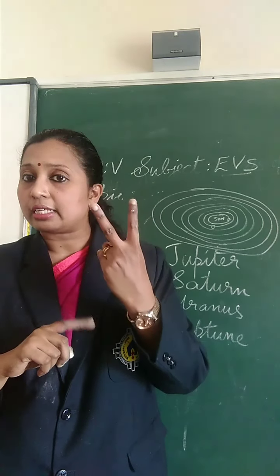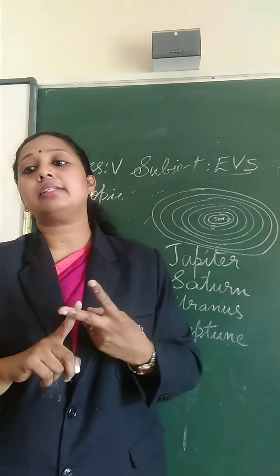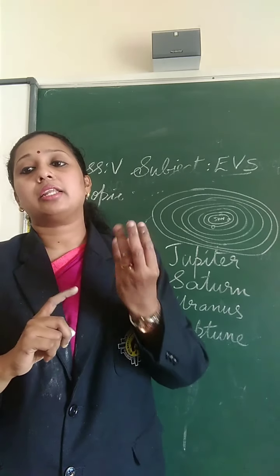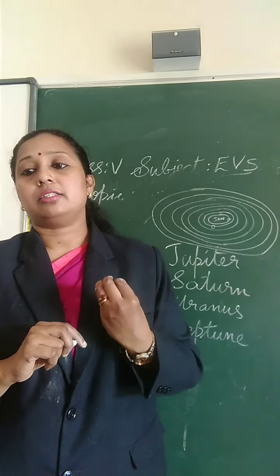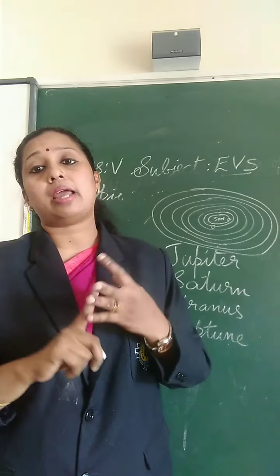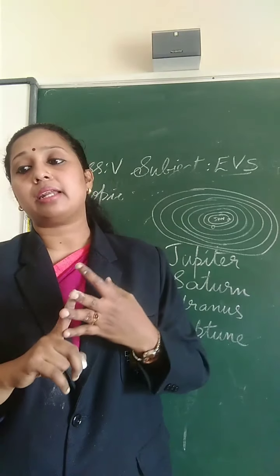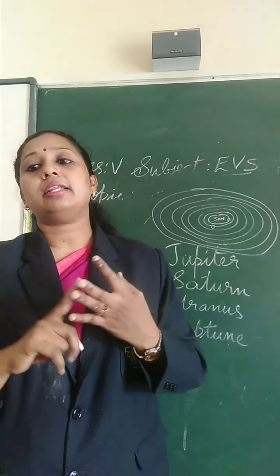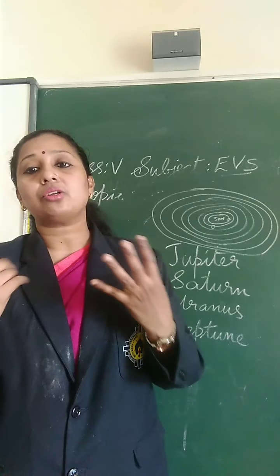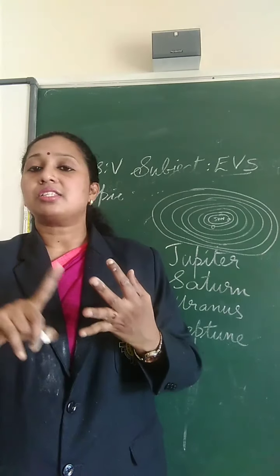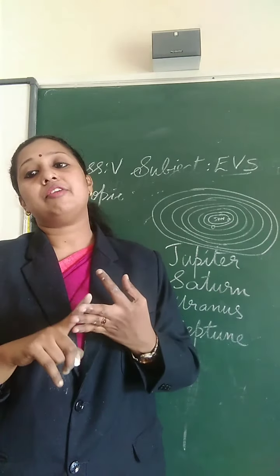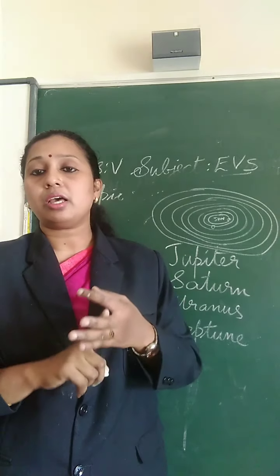So already I told you Venus is the second planet in the solar system and it is smaller than the Earth, and it is the brightest planet. Venus is also known as morning star, silver star and evening star. So this is about Venus.